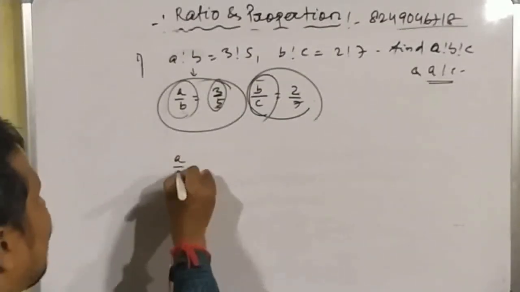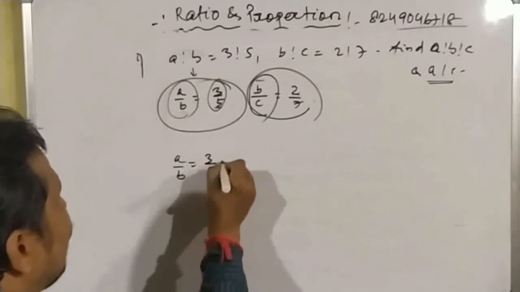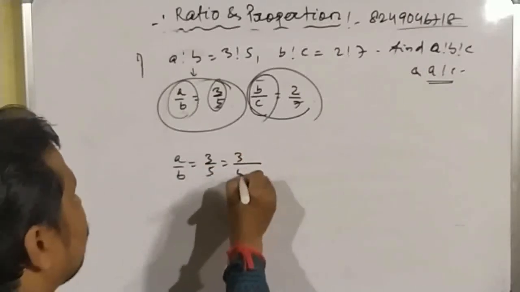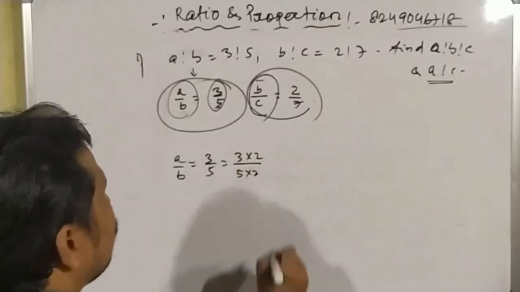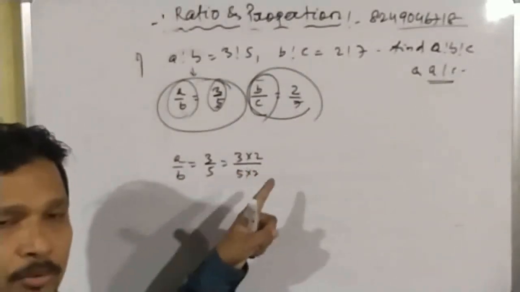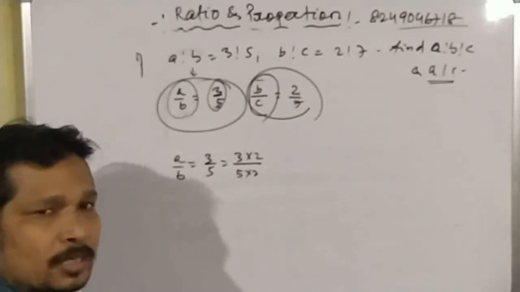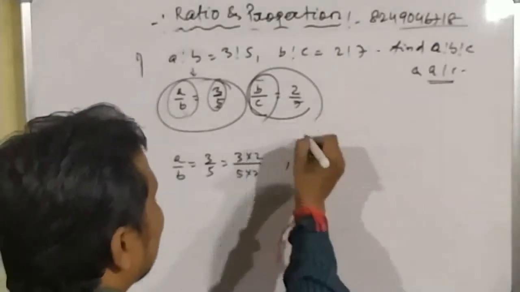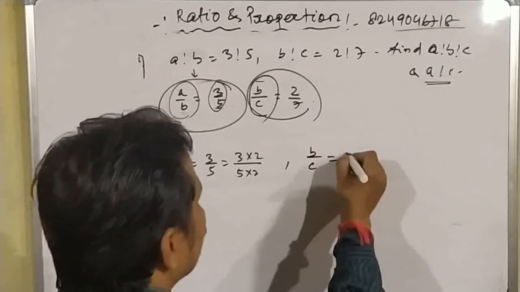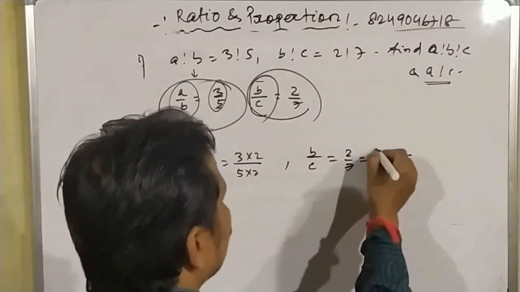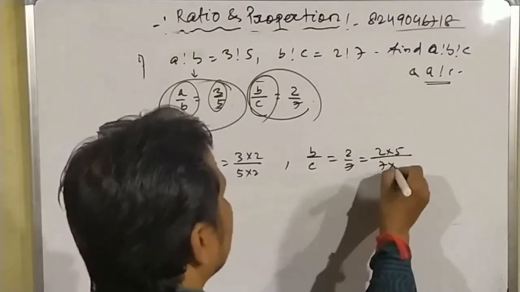So a by b is equal to 3 by 5, which is equal to 3 into 2 by 5 into 2. We know that we make equivalent fractions by multiplying the same number with the numerator as well as the denominator. And here again b by c is equal to 2 by 7, which is equal to 2 into 5 by 7 into 5.